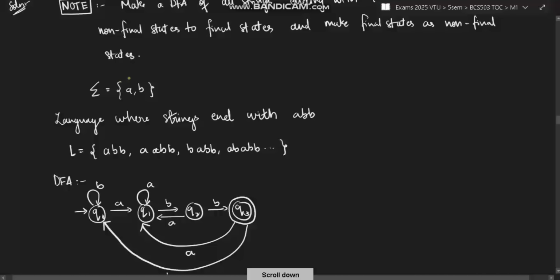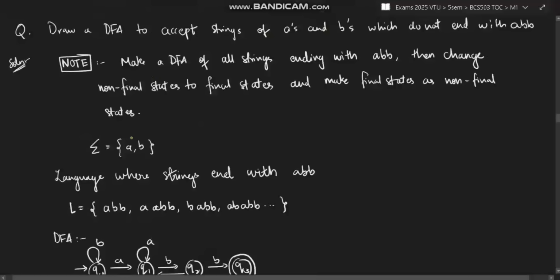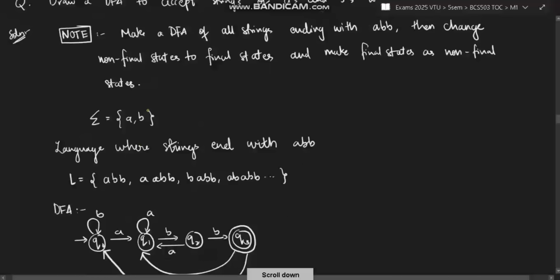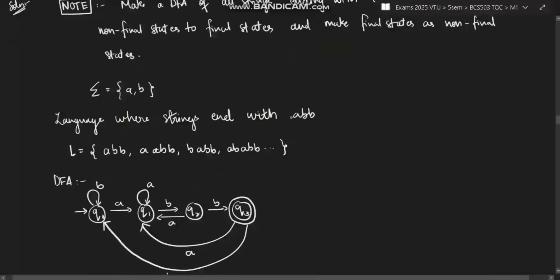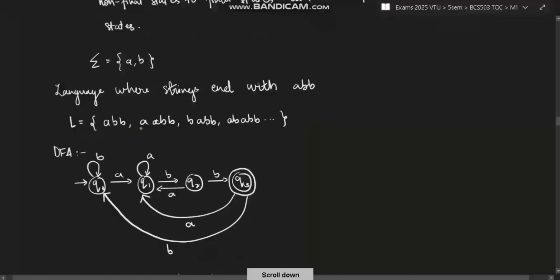So you can take the characters which are given here, strings of A's and B's, so the alphabet will be AB. Next, the language where the strings end with ABB. That one you have to make. So ending with ABB, the least string will be ABB, and before ABB you can have A, B, or any combination of AB.